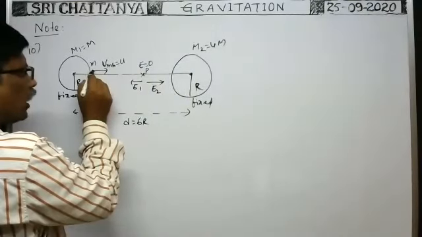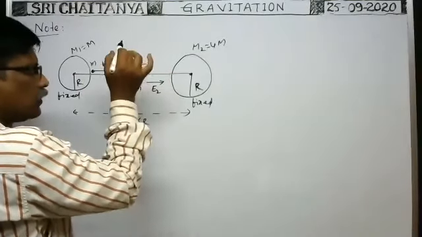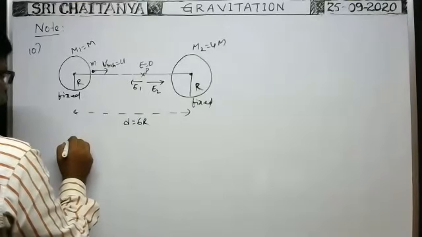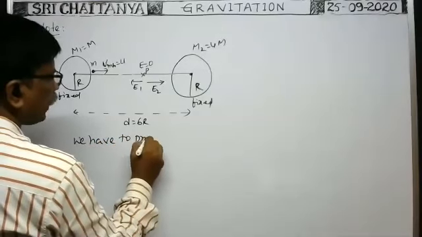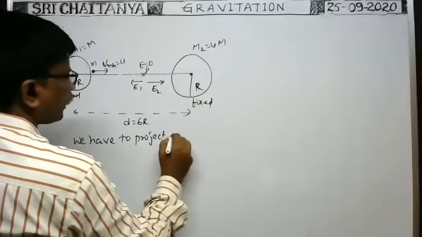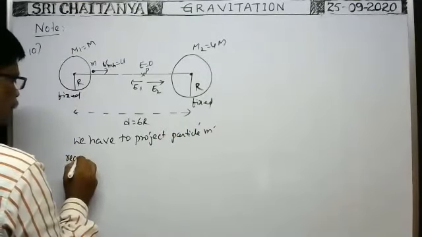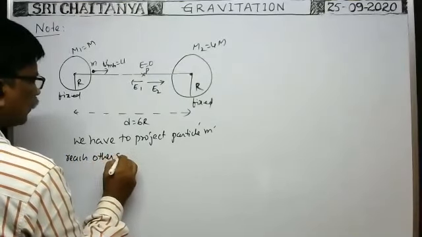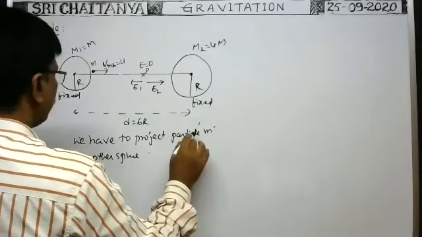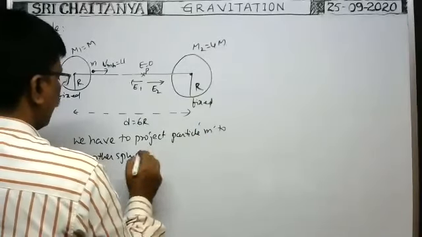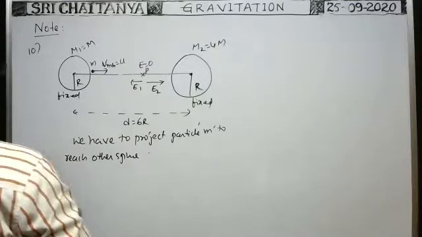At least we had to project the body from this point so that it reaches the point in between them where intensity of gravitational field becomes 0. So we have to project the particle M to reach the other sphere, to reach this null point.